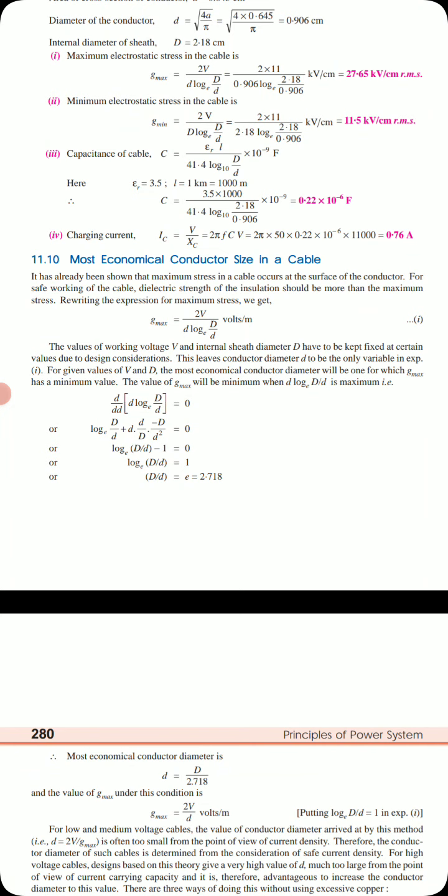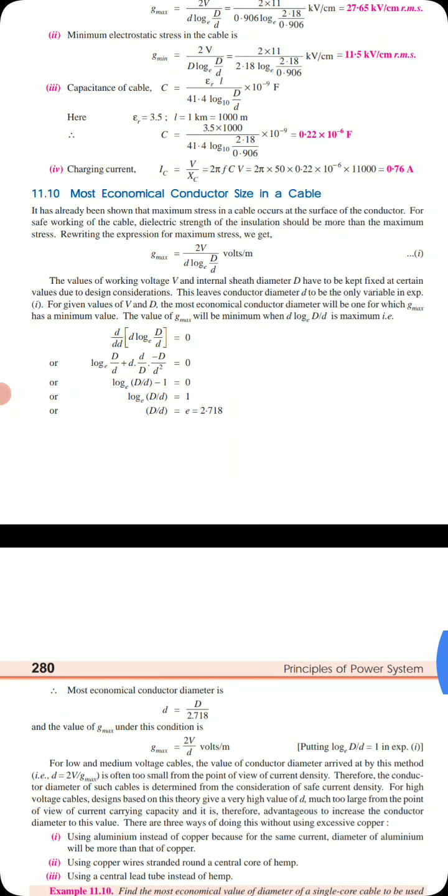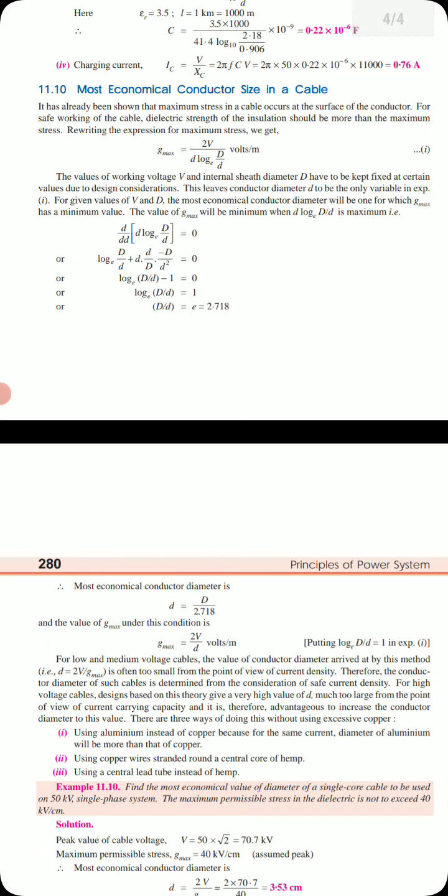By differentiating the value of G max and equating it to 0, we have d by dd of d log e D by d, because we are differentiating with respect to small d, as the only variable here is d. Since we have two variables here, we use the uv formula. If you derive it, we will get a value of D by d equal to 2.718. Our most economical conductor is given by d equal to capital D by 2.718. So the value of G max under this condition is 2V by D.